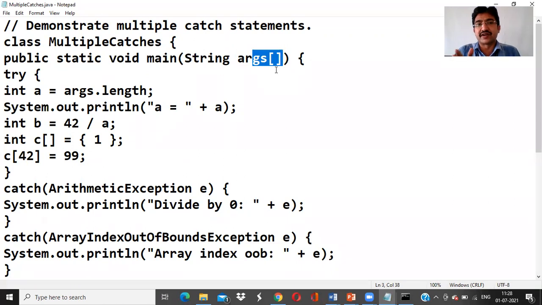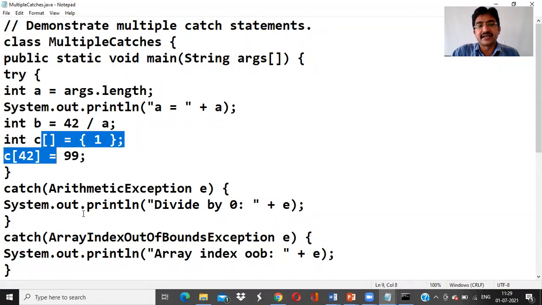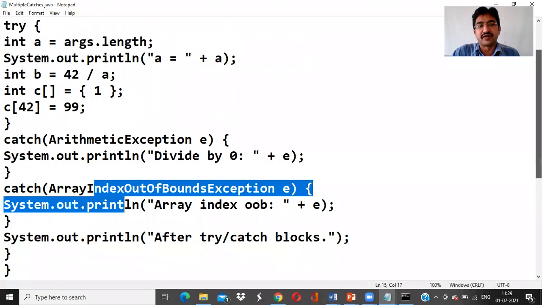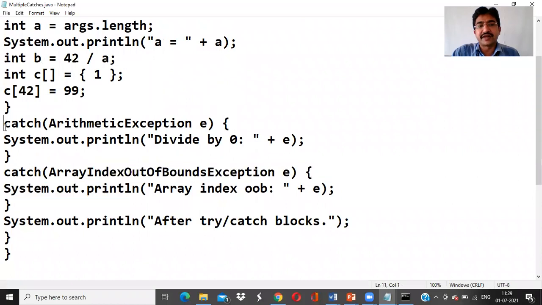We are not giving any input for that. After that only it will consider the length of that. So if it is 0, it will raise the arithmetic error. So the array index out of bound. So here array index out of bound. So we can write a particular exception.